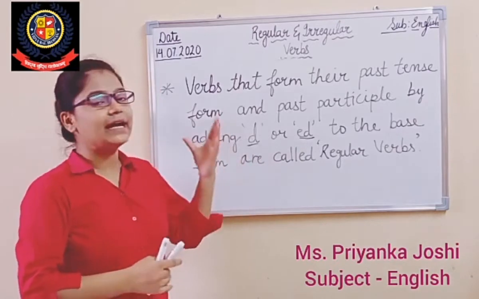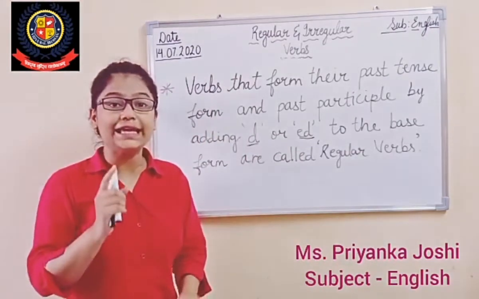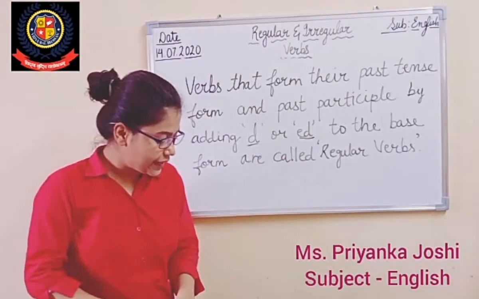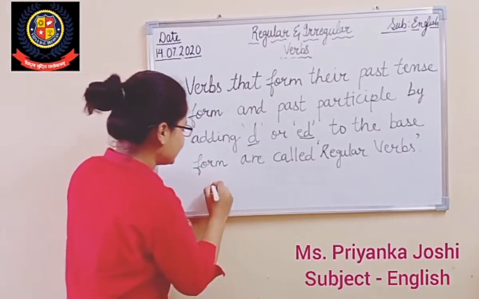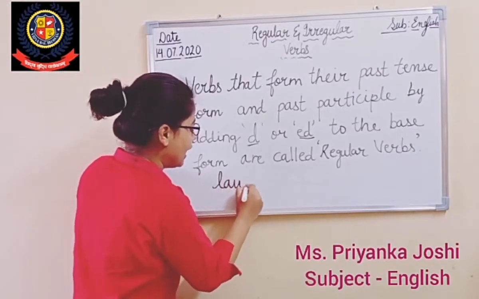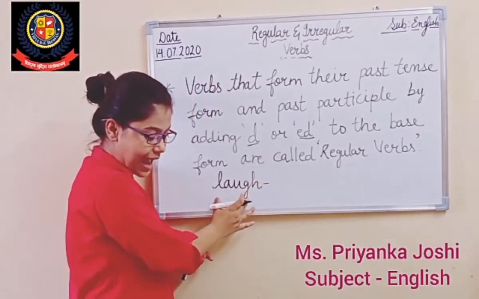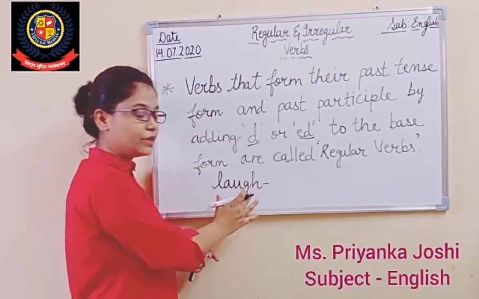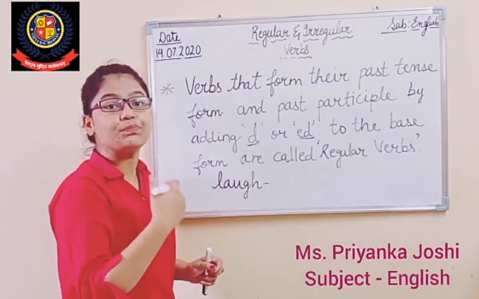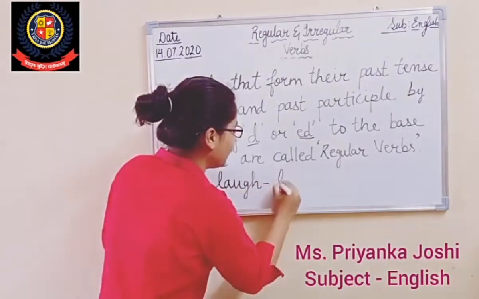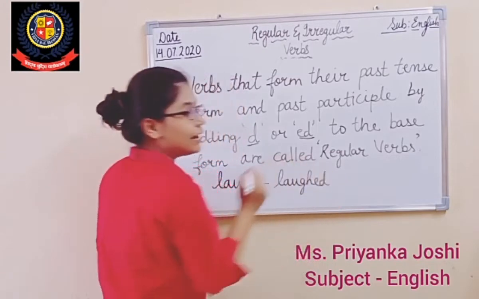You will easily understand this definition if you come to page number 48. You will see here the word laugh. This is one verb and it is in the base form. The base form of the verb is laugh. If I make its past tense, it will be laughed, right?